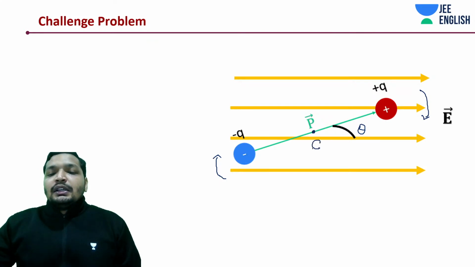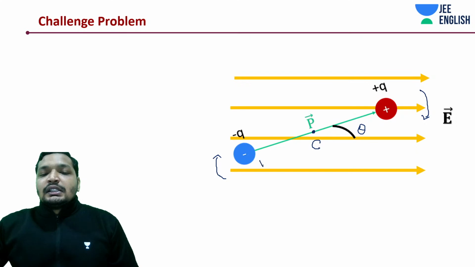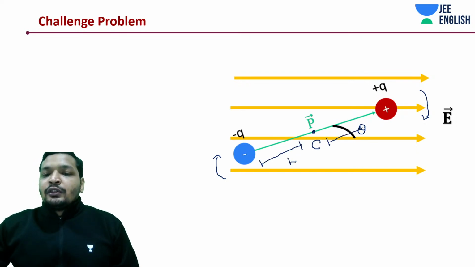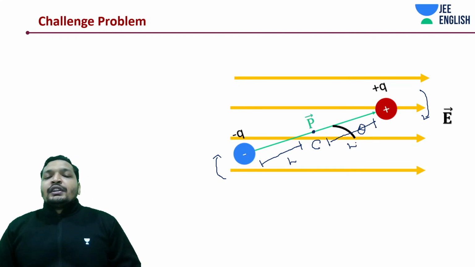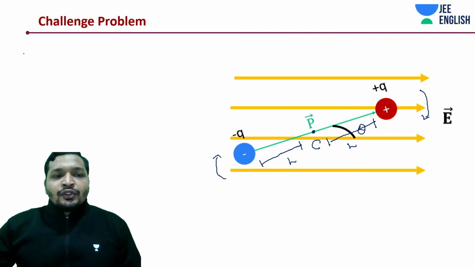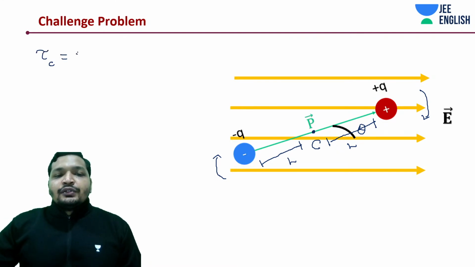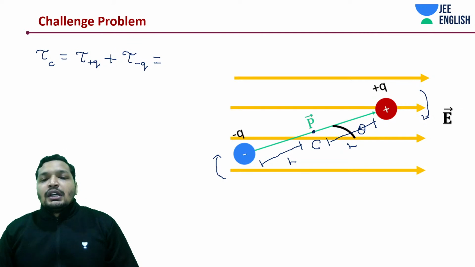So this would be C. And how much is this length, guys? This length is going to be L. I'm going to call this L. Distance between both of them is 2L. So first of all, we need to calculate the torque about the center. So torque about the center due to plus Q charge and minus Q charge. We'll be substituting the directions as we move along in the problem. So carefully focus on this.